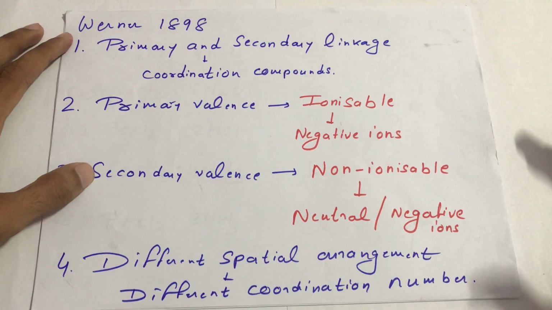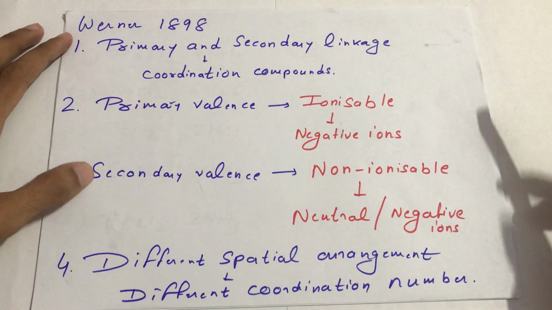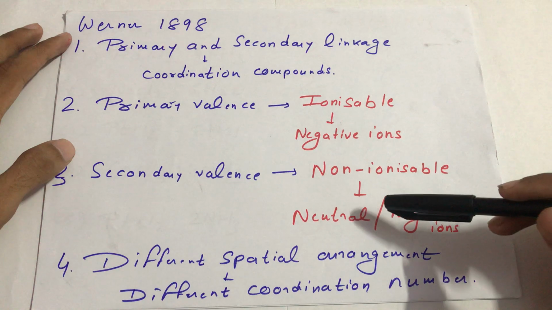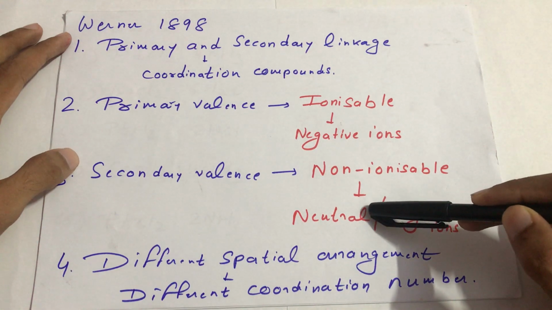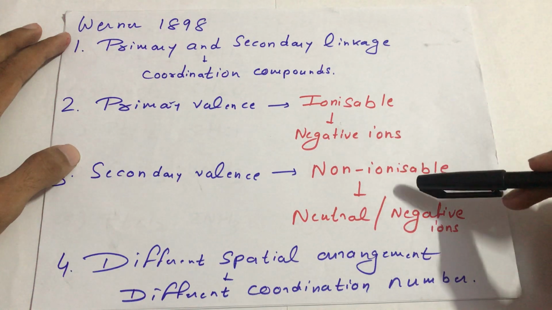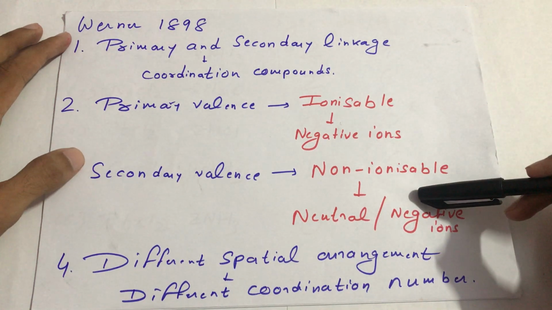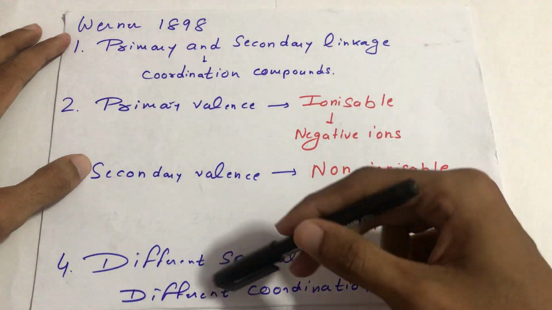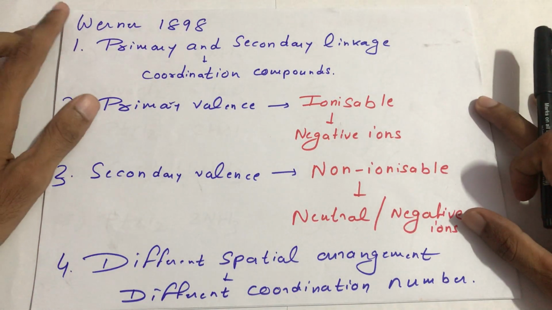Okay, which cannot form ions. So the non-ionizable secondary valences are satisfied by neutral molecules also. The primary valences are satisfied by negative ions only, whereas the secondary valence could be satisfied by neutral or negative ions both. So according to different coordination numbers, there could be a different spatial arrangement of a compound.